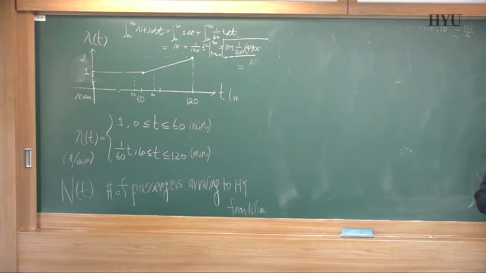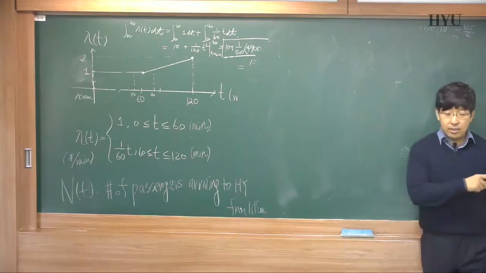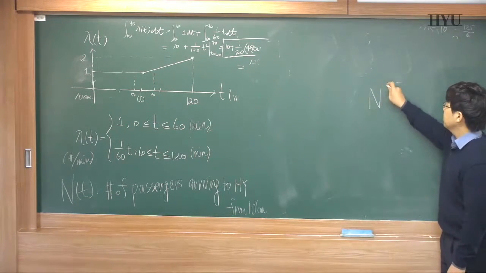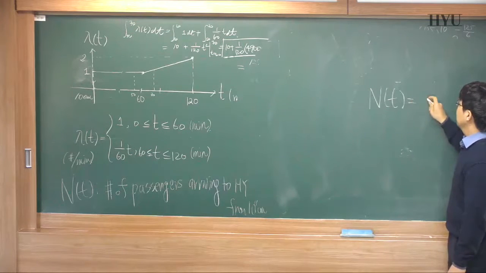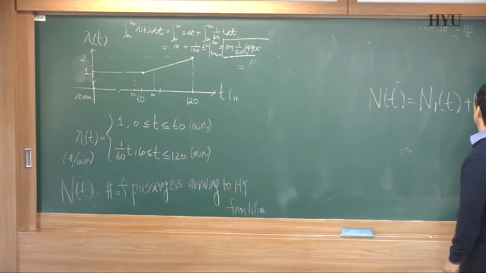Then, how can you examine the number of customers? Probability regarding the number of customers, general customers, whether they are female or not. In that case, N of t can be defined as N1 of t plus N2 of t.